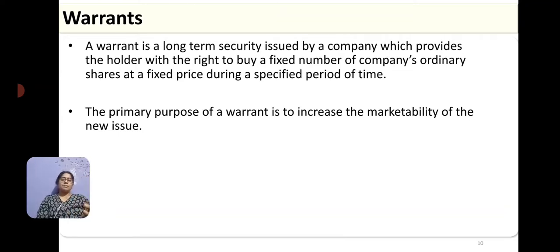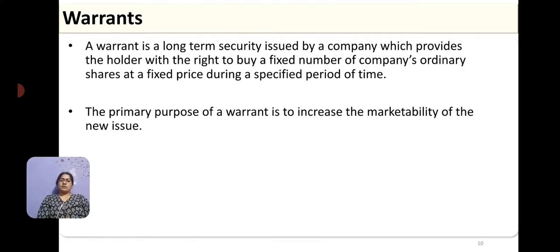Usually it is companies who want immediate funds but are going to issue the shares in future, and people who want to buy that company's shares, but right now they are not available, but in future they can become shareholders at the price which is locked up today. So those are called warrants.